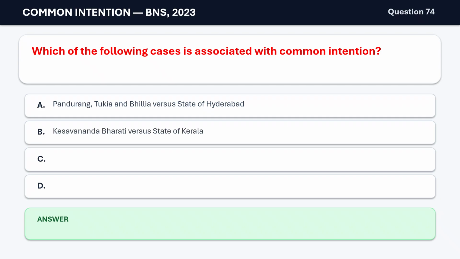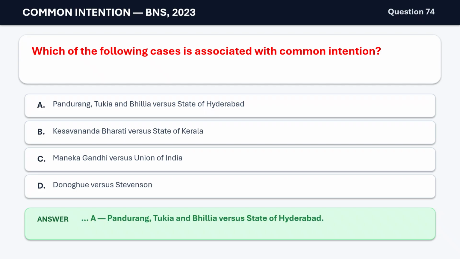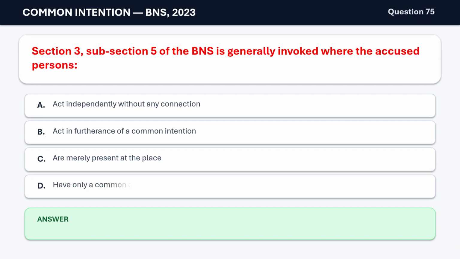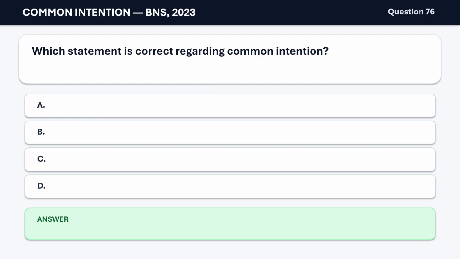Question 74. Which of the following cases is associated with common intention? A. Pandurang, Tukia and Bhilya vs. State of Hyderabad, B. Kesavananda Bharati vs. State of Kerala, C. Maneka Gandhi vs. Union of India, D. Donoghue vs. Stevenson. The correct answer is A. Pandurang, Tukia and Bhilya vs. State of Hyderabad. Question 75. Section 3, subsection 5 of the BNS is generally invoked where the accused persons A. Act independently without any connection, B. Act in furtherance of a common intention, C. Are merely present at the place, D. Have only a common object without participation. The correct answer is B. Act in furtherance of a common intention.